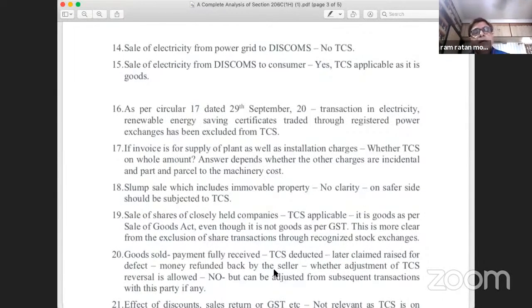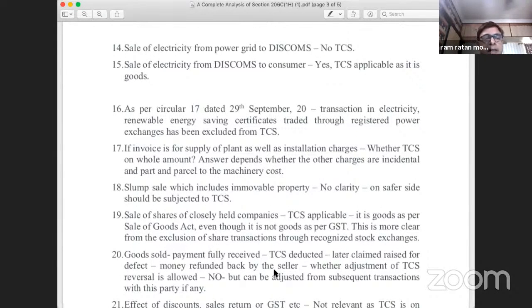My personal view is that here the immovable property or the movable property will not be identified separately, and the entire consideration will be subject to TCS. This is my personal view, but there is no clarity, and it is expected that CBDT comes out with a clarification on this aspect also.